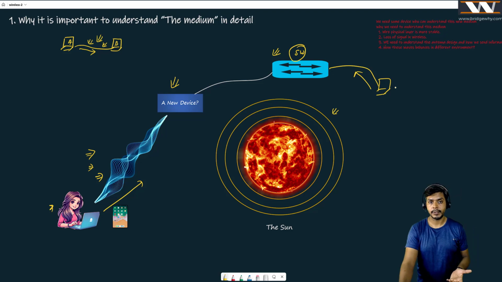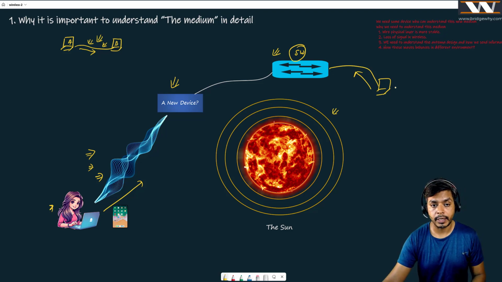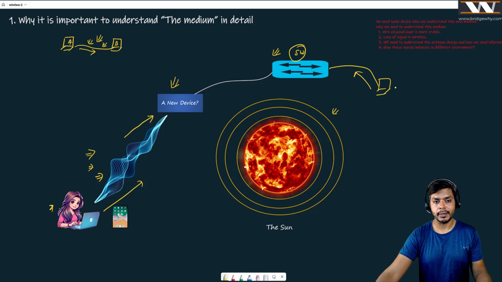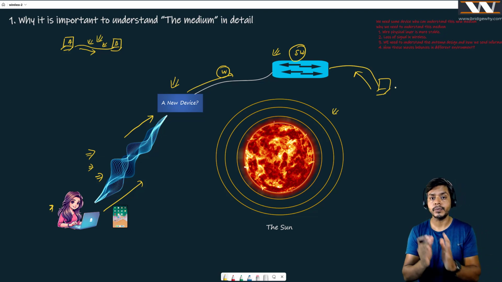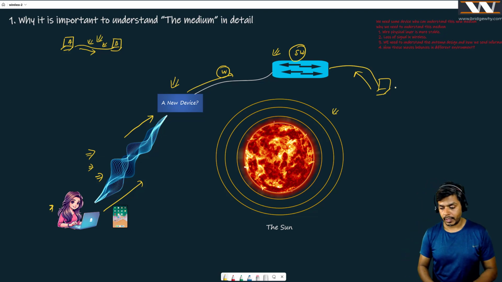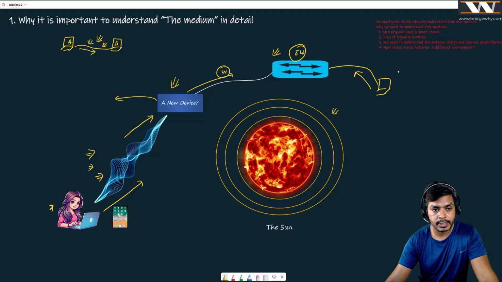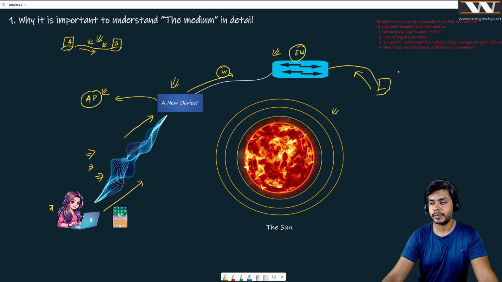That is why I will need a new device. Its important characteristic is that it will take the data from this wireless medium, from this energy, and then send this data over the wire, as simple as that. So it understands both wireless and wired mediums. After some time you will know this device by its name, which is access point. Amazing device. It understands wired as well as wireless.